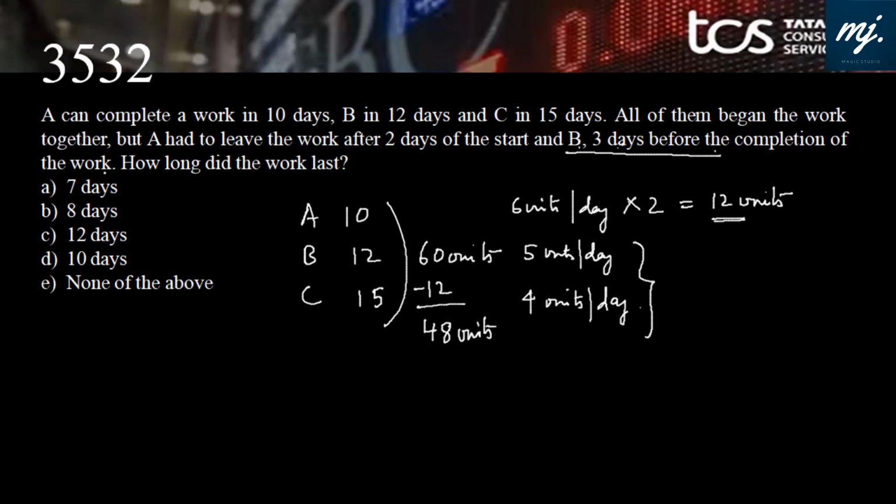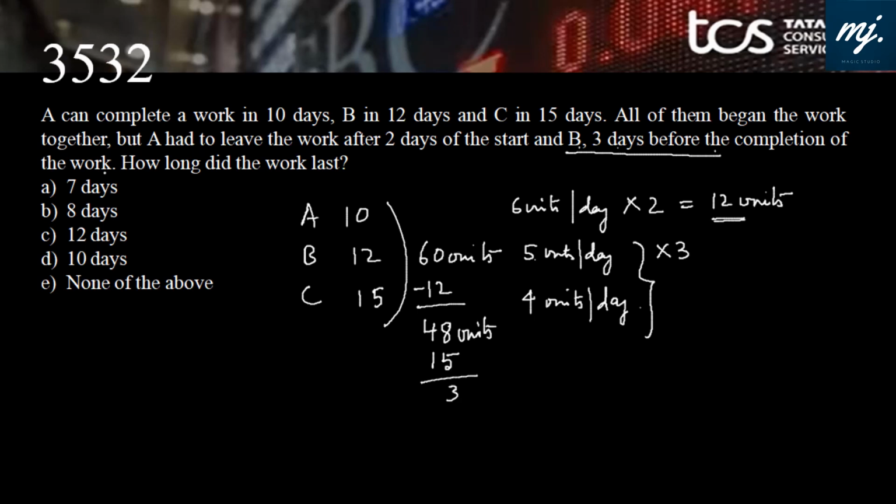But what happened? B left 3 days before completion. What will we do? Multiply 5 by 3. In this case, do not deduct, add up, because 3 days of work by B, which was supposed to be done by B, is now not done by B. So 5 into 3 is 15.